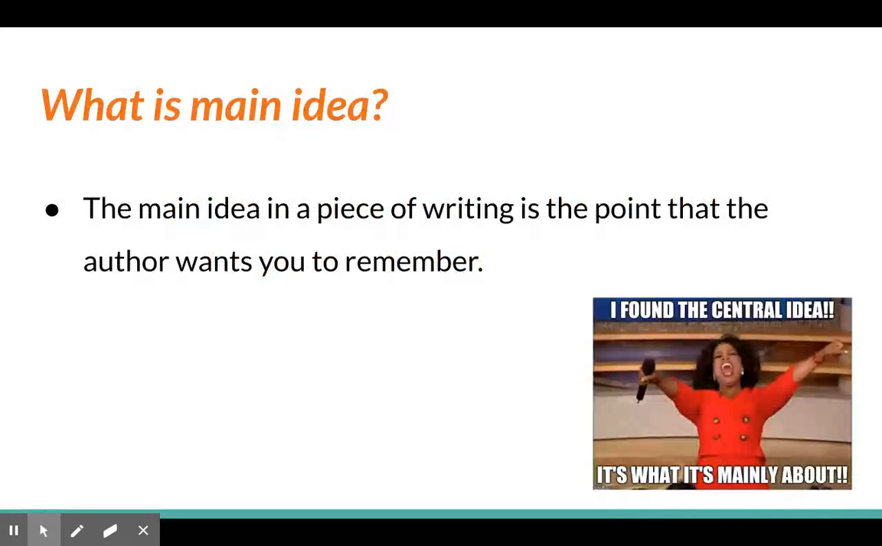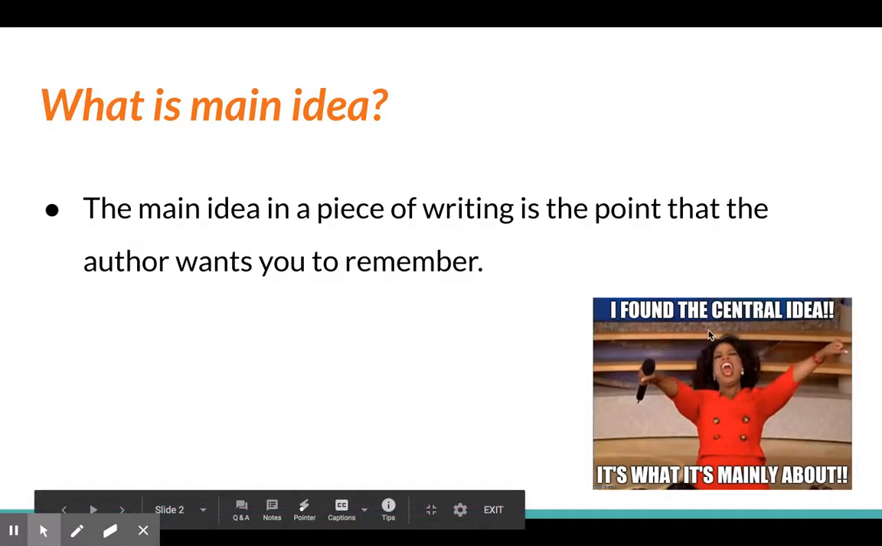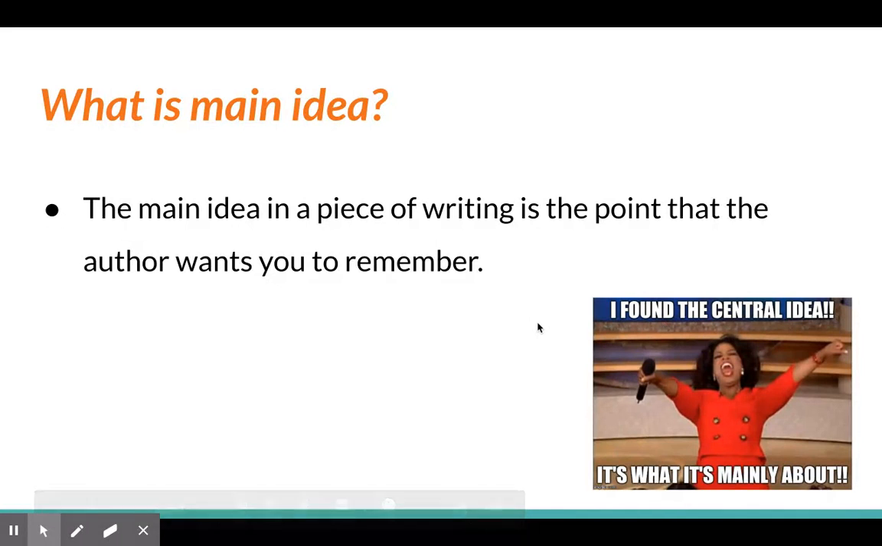Now, what is main idea? Main idea, in a piece of writing, is the main points that the author is trying to have you remember. It is the main thing that is happening. It is different than a topic, which we'll talk about in just a second, but it's kind of what is the author trying to tell you about a certain topic. It's what it's mainly about. That's why we call it the main idea. This little meme says central idea, which can also be called, but main idea helps you remember